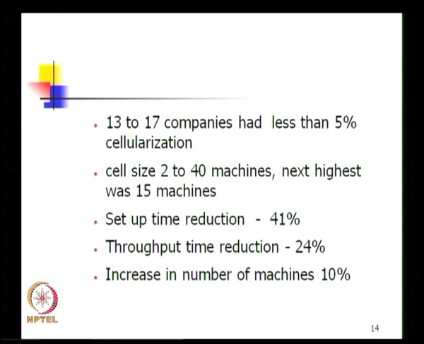As already mentioned, time taken to produce comes down because setup times reduce, waiting time reduces because smaller batch sizes are made, time to transport material from one place to another reduces, issues related to quality are better and therefore rejects and rework also get reduced, and therefore there is a reduction in the overall time taken to produce. As was also mentioned, the number of machines can go up.